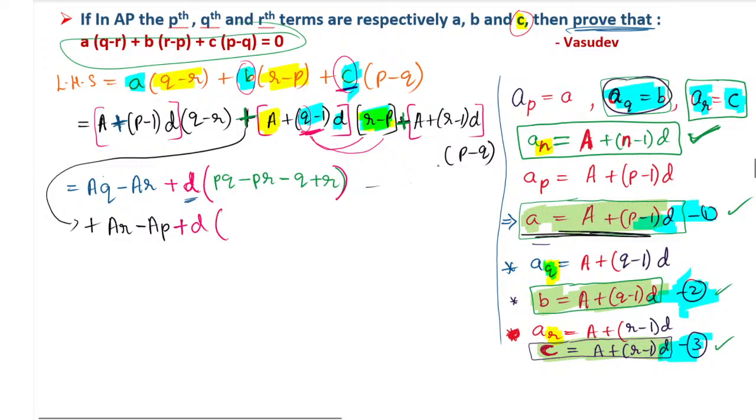Q into r is QR, and q with the p is minus PQ. Then minus 1 with the r is minus r. Minus 1 with the p is plus, minus into minus plus p. So this is our second term what we have taken.